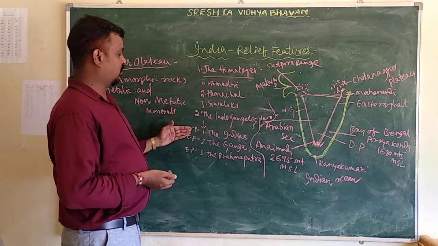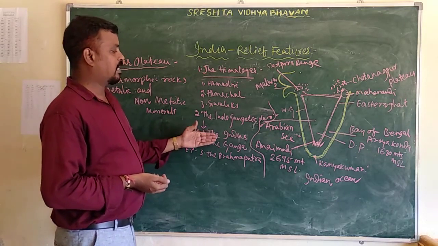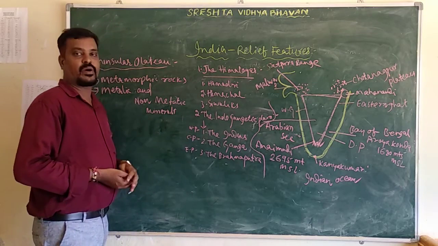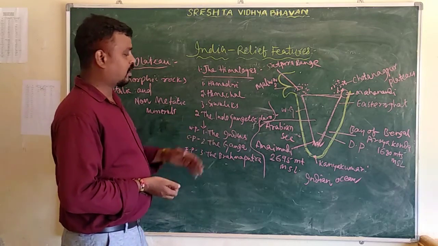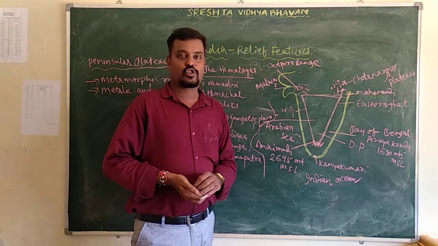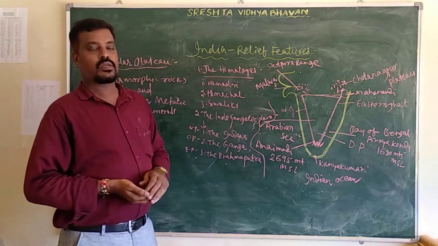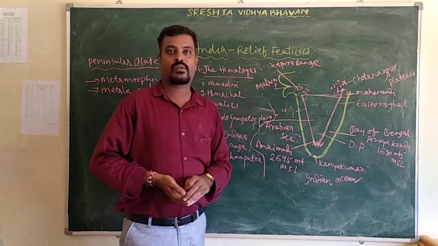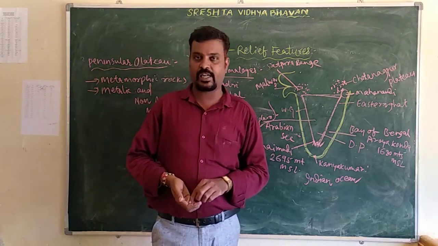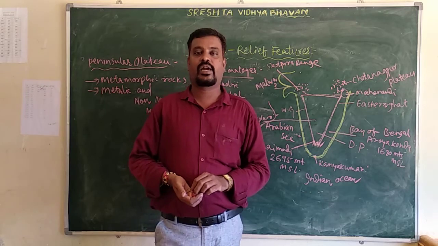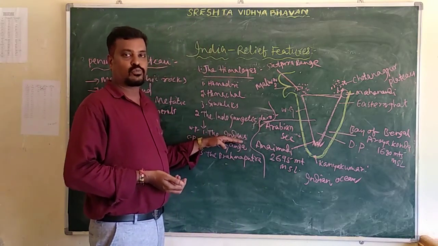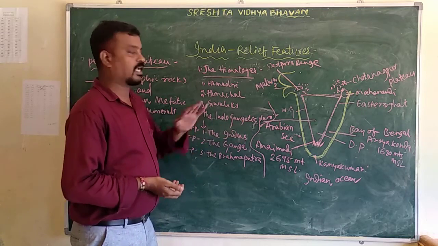In the western part, the Indus River flows from the western side. Here there are some important tributary rivers: the Ravi, the Beas, the Chenab, the Sutlej, and the Jhelum. These are the five important tributary rivers of the Indus.